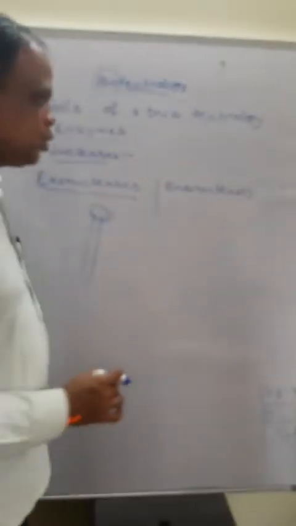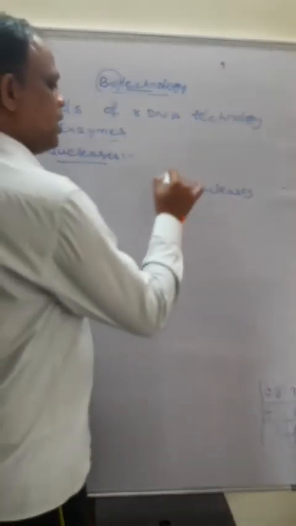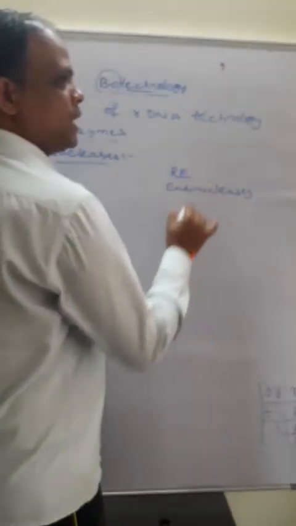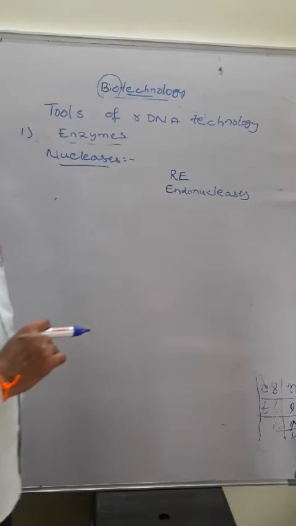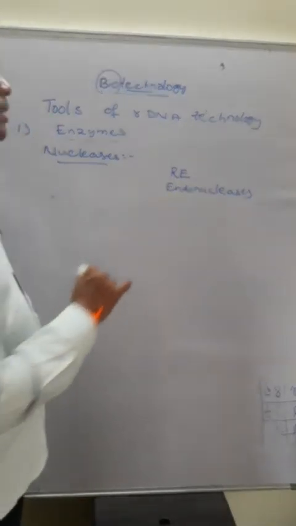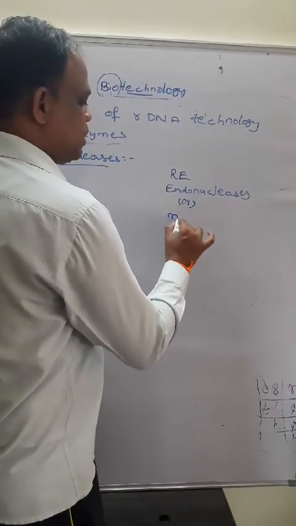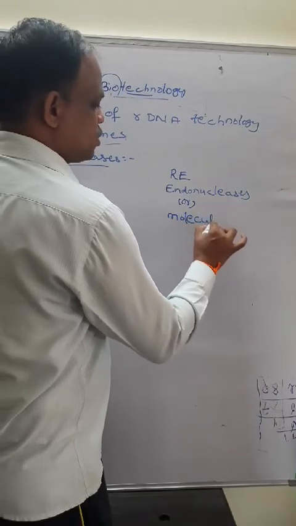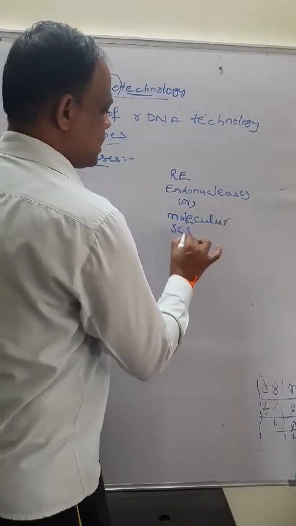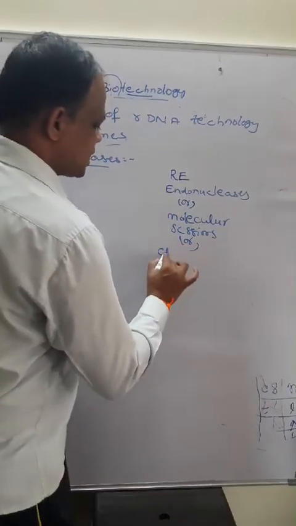And the endonucleases are very important enzymes. Their other name is restriction endonucleases. These enzymes are also called molecular scissors or chemical scalpels.